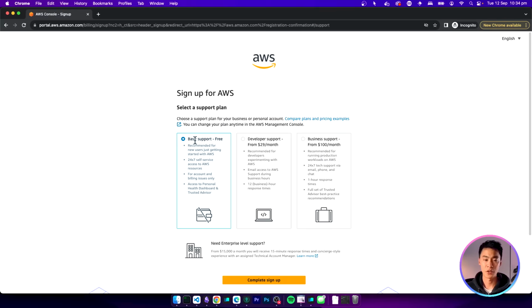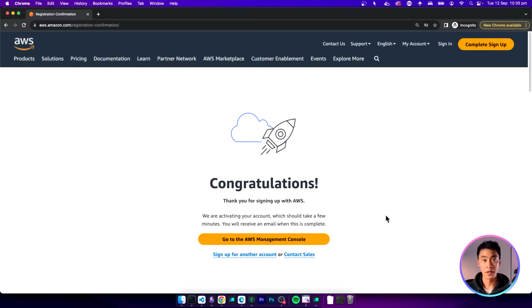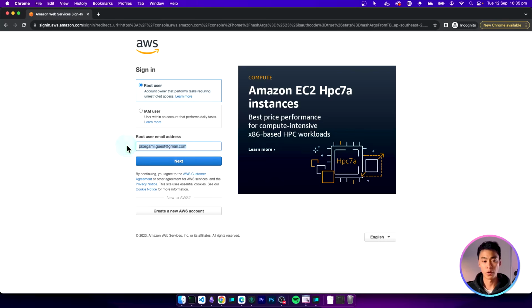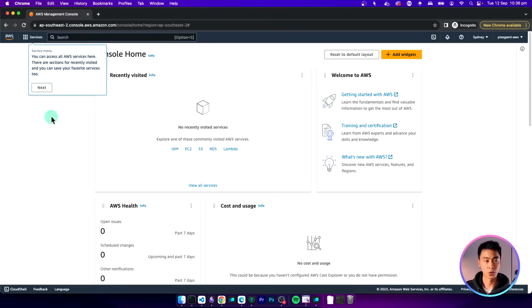And on the last step, just stick with the free support plan. I don't think you'll need anything else at this stage. And then just click Complete Sign Up. At this point, you're pretty much done, and you should now be able to access your AWS console. So log in with your root user email address and your secure password. And this is how your console should look.